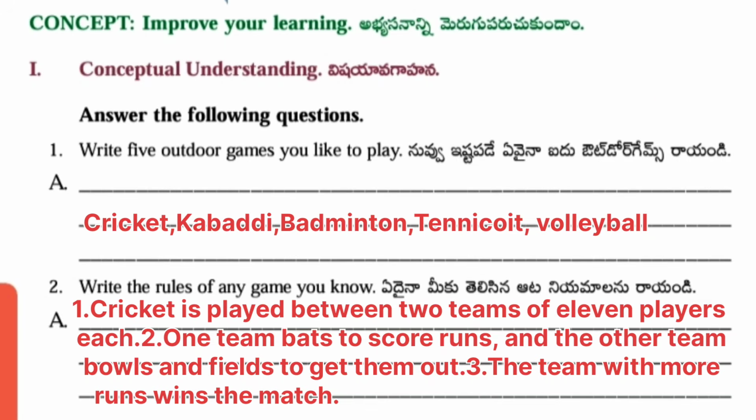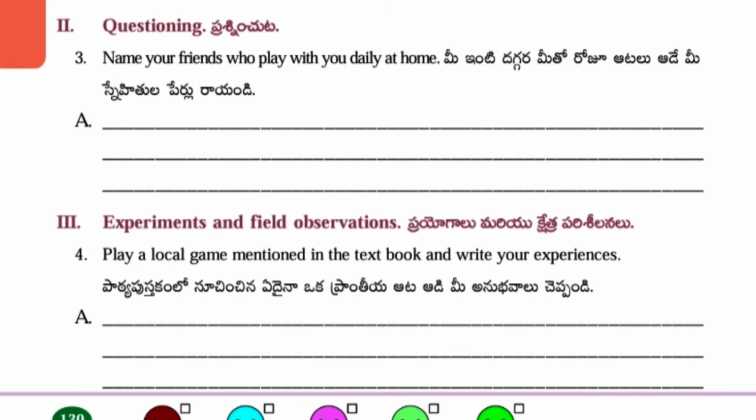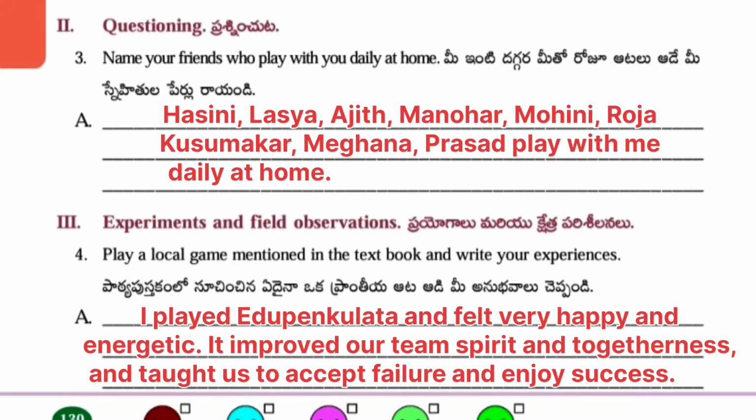First one, cricket is played between 2 teams of 11 players each. Second one, like this we have to write. Next, questioning. Name your friends who play with you daily at home. Answer: Hasini, Lasya, Ajit, Manohar, Mohini, Roja, Kusumakar, Meghana, Prasad play with me daily at home. Here students have to write the friends who play with them.